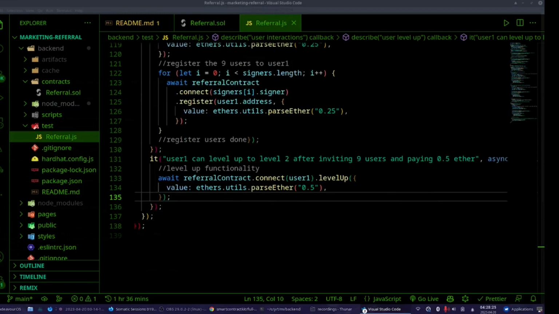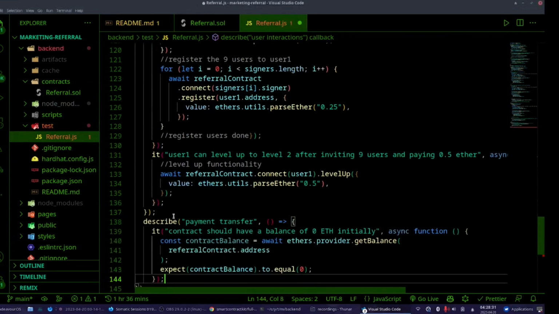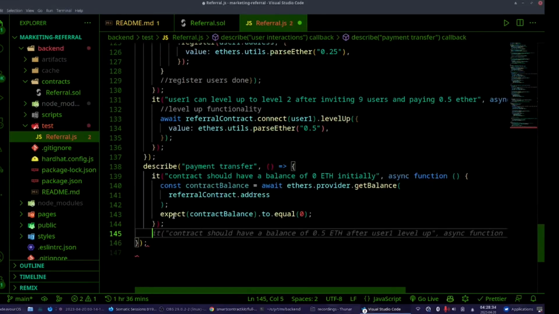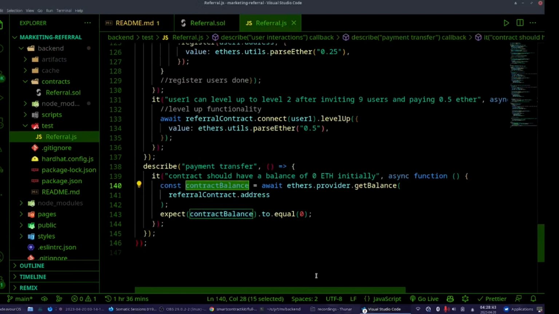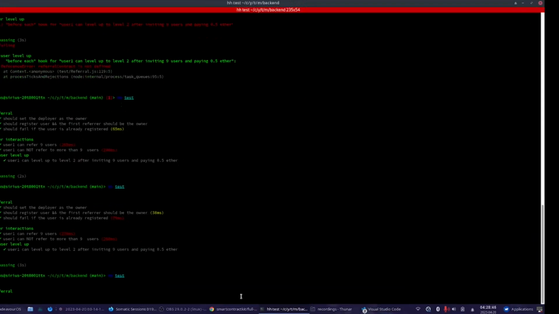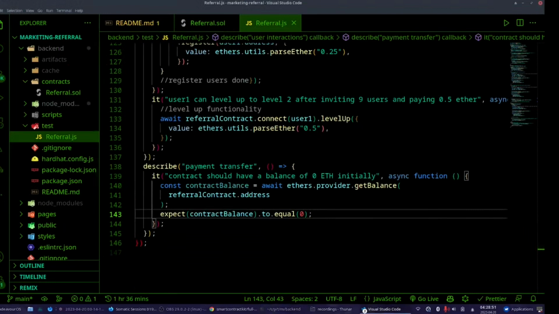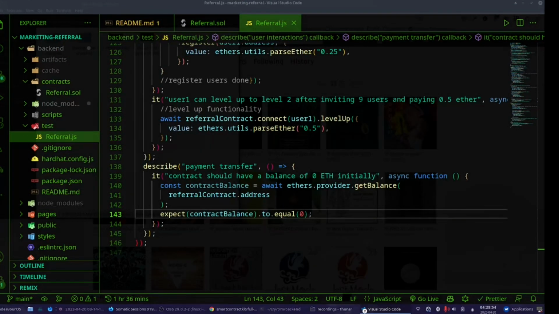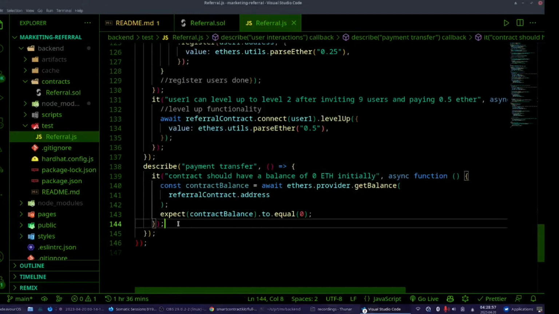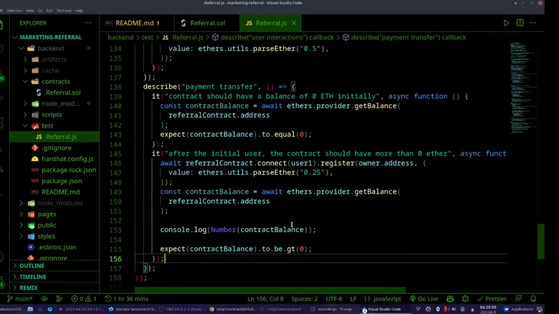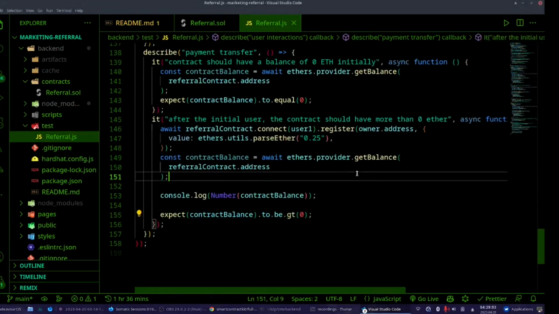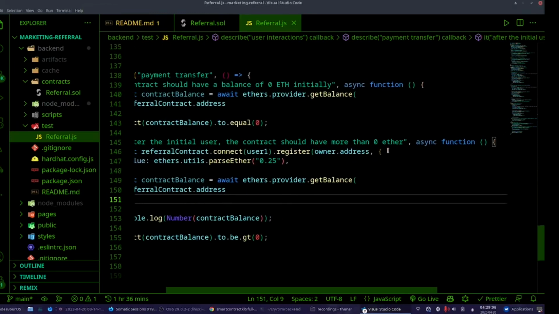I'm going to go to payment transfer. Let's start with payment transfer. We are still inside there. I hope everything works fine. Payment transfer: the contract balance should be 0 initially. Let's see if it's going to pass or not. Yeah. So at first we shouldn't have more than 0 Ether. The very basic test. Second one, we are going to use something different here. After the initial user, the contract should have more than 0 Ether.